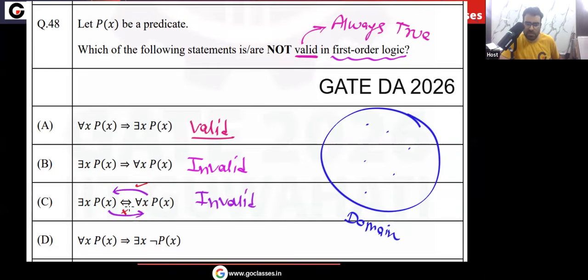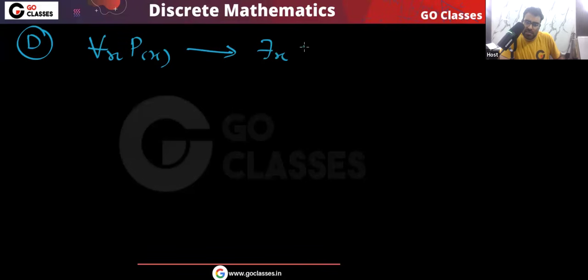Very simple. What about option D? For all x Px implies there exists x negation Px. Can you give me a counter example for option D, meaning, can you make option D false? Option D is saying that for all x Px implies there exists x negation Px.